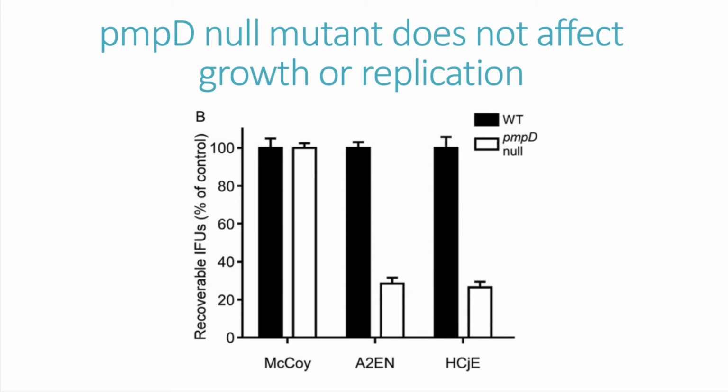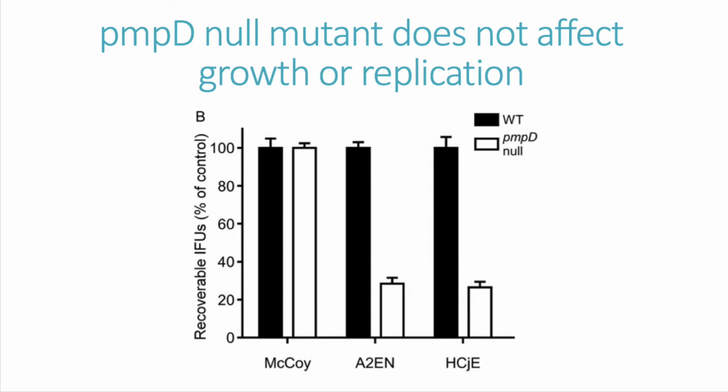The x-axis lists the cells from which the IFUs were recovered from prior to redetermination in McCoy cells. The y-axis is IFU recovered from the McCoy cells. There was a 70% reduction in the number of recoverable IFUs from the endocervical and conjunctival cells that received the PMPD null mutant strain. Although there was a reduction in chlamydial IFUs, some were still able to enter cells.